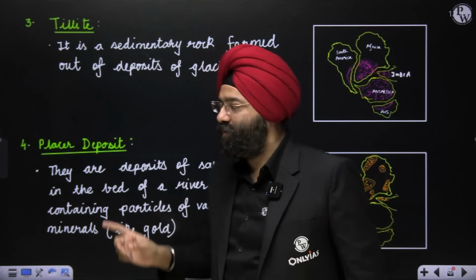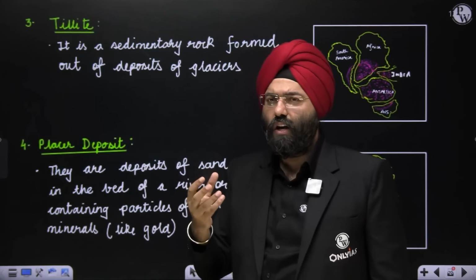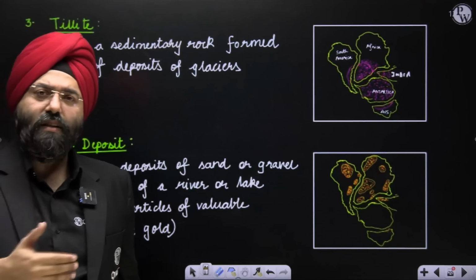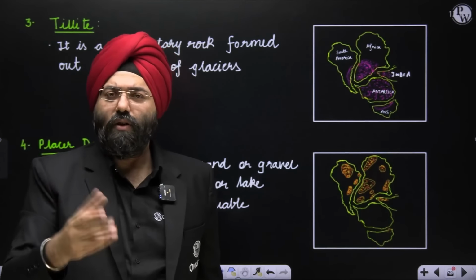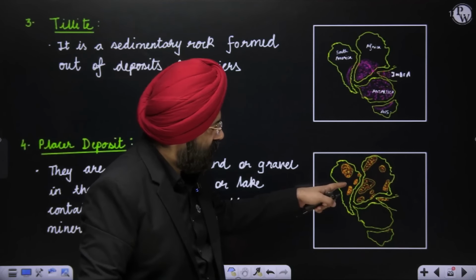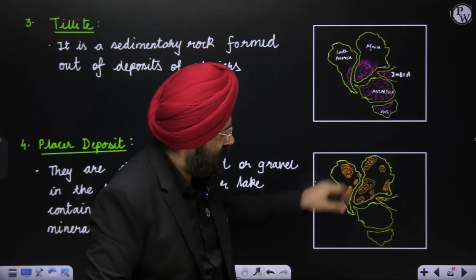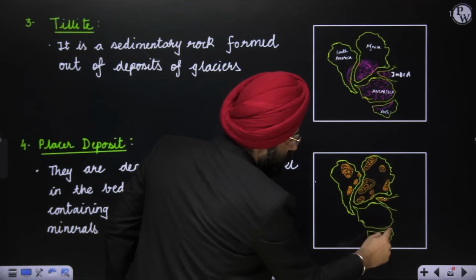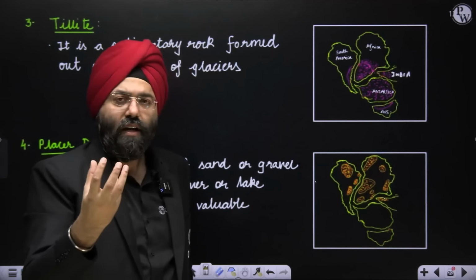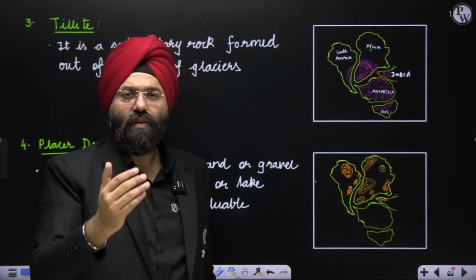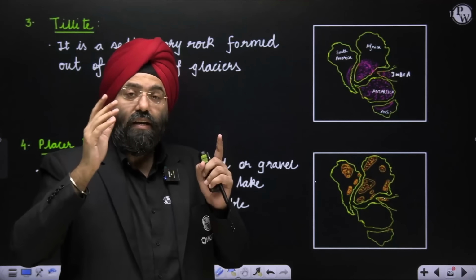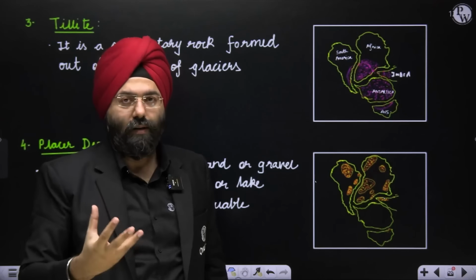Because, as I said, these are deposits of the sand and gravel which generally contain valuable minerals, particularly like gold. Not necessarily gold, it can be others also, but placer deposits are majorly associated with gold. So these are the regions where, if we bring them together, you can see in the Indian peninsular part also, Australia also, South American and African region also. So possibly it was one, there were rivers flowing, these deposits were made, and that is why when the continents separated, we still find the evidences of these placer deposits when presumably this continent was one. Let's move ahead.